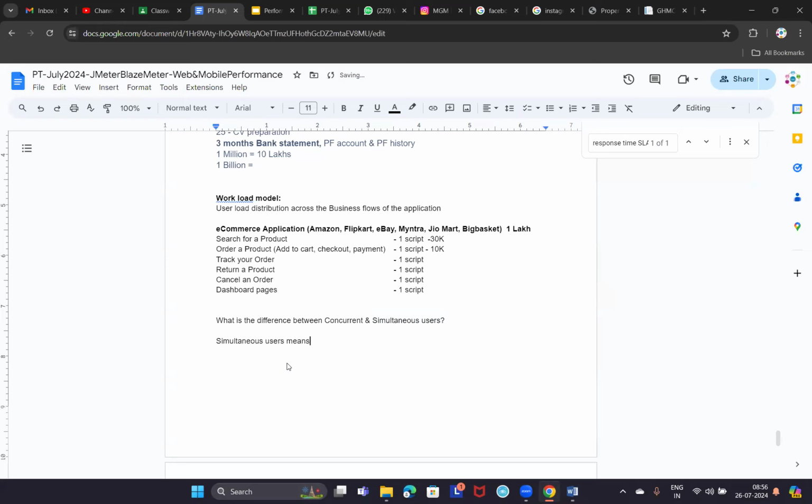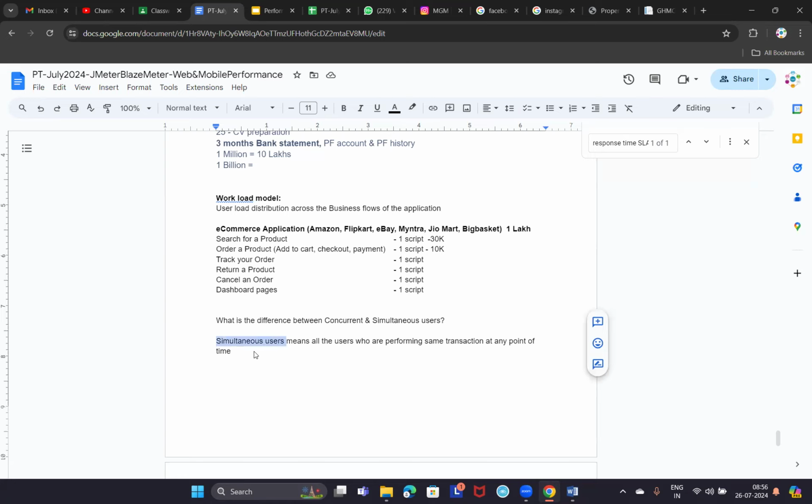Simultaneous users means all the users who are performing the same transaction at any point of time, like payment or login.